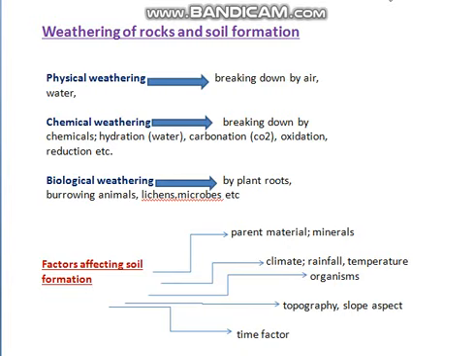Next, let us see some of the factors that influence the process of soil formation. So we find that soil formation is affected by the parent rock material, that is the minerals. It is also affected by climate, for example, high rainfall or less rainfall, temperature. Then organisms, like we have seen that it helps in biological weathering. So organisms also affect soil formation process. Topography or slope of the gradient also affects soil formation, and last is a time factor.